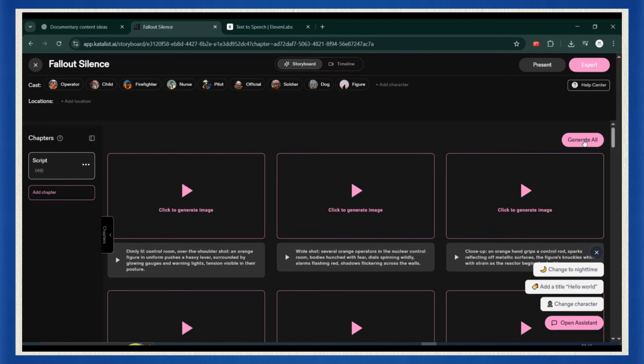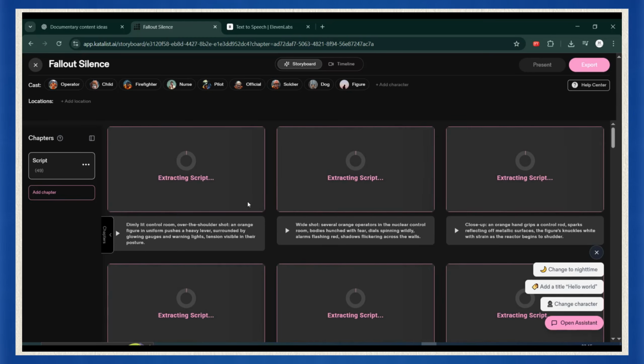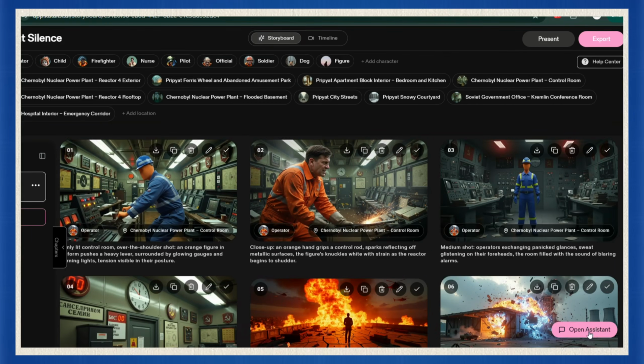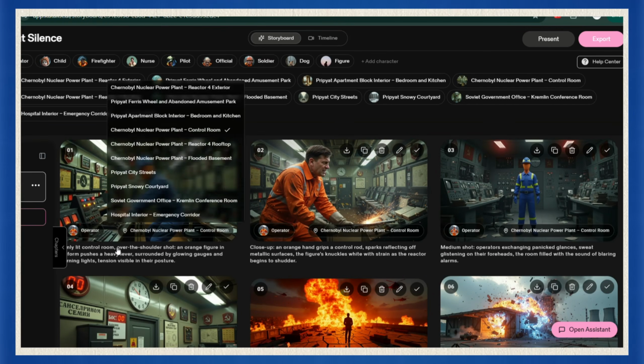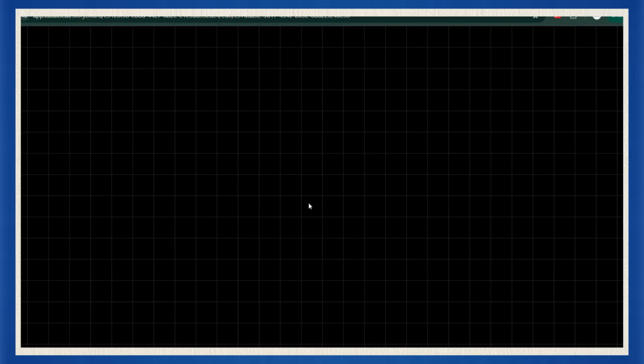Once your characters are locked in, hit generate all, and boom. In just a few moments, you'll see your story taking shape right in front of your eyes. Katalist will give you an entire set of HD quality scenes for your story.